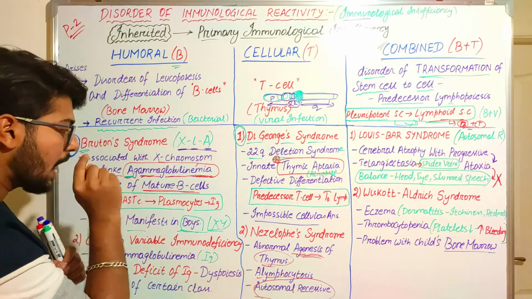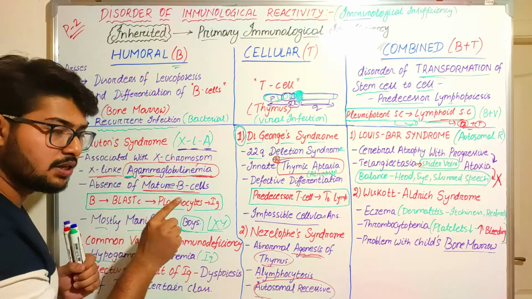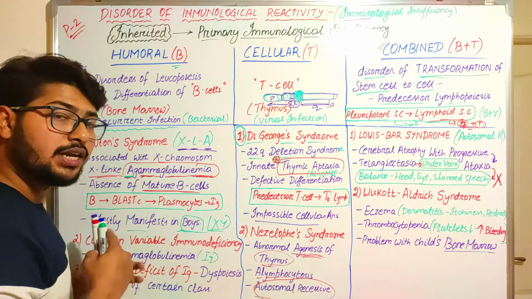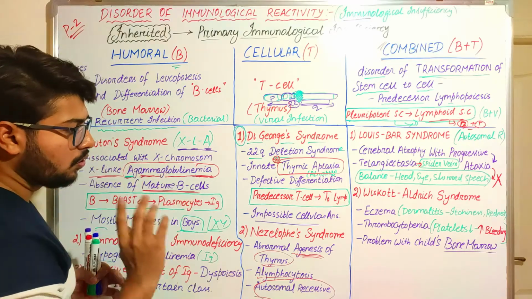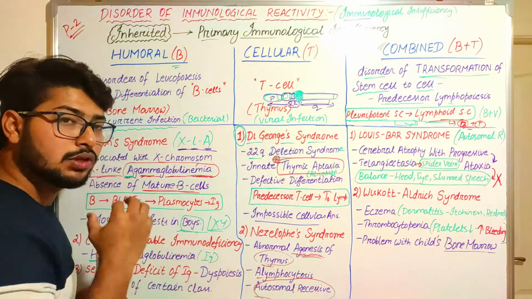You have to remember, there will be absence of mature B cells. It is completely absent, so that it will result in recurrent infection. Okay, and here the cellular answer to the viral infection will be absent.